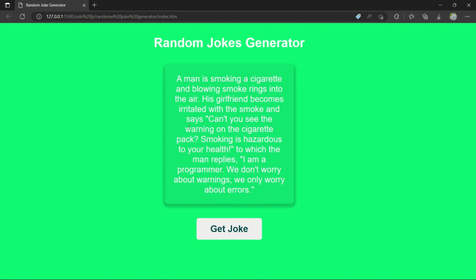It means his girlfriend is asking, "Why are you smoking and blowing like that? Can't you see the warning on the cigarette pack?" Have you guys seen the warning on the cigarette pack? Smoking is hazardous to health. To which the man replies, on the packet it is written that smoking is dangerous for us.